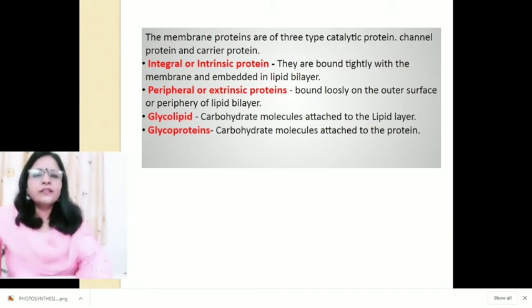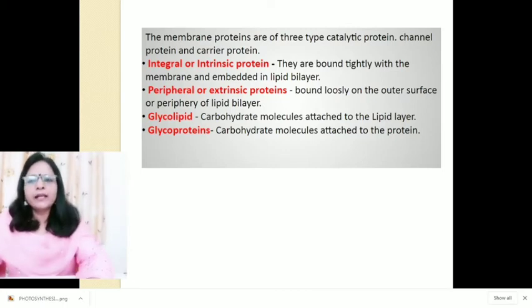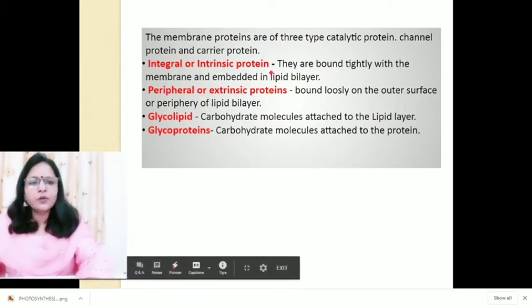And along with this, in this lipid bilayer, proteins are also found, and these proteins are of three types actually: catalytic proteins, channel proteins, and carrier proteins. Otherwise, lipid bilayer has two types of proteins on the basis of the attachment to the layer, and some proteins which are embedded in the lipid are called integral or intrinsic protein.